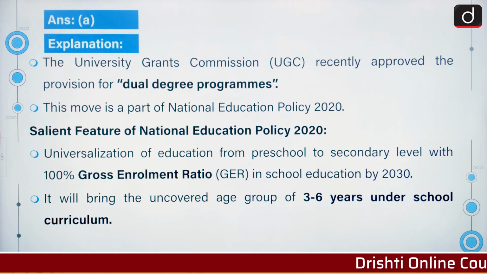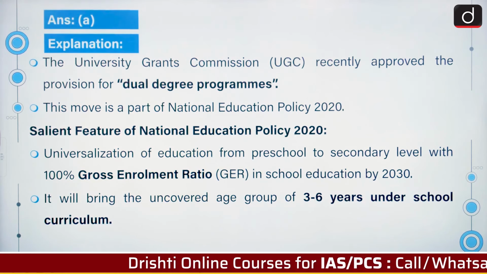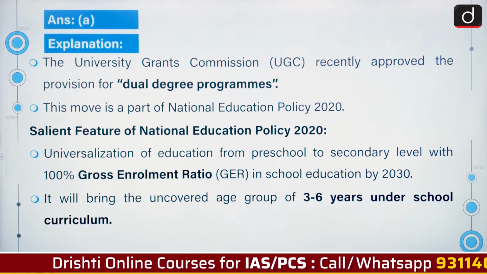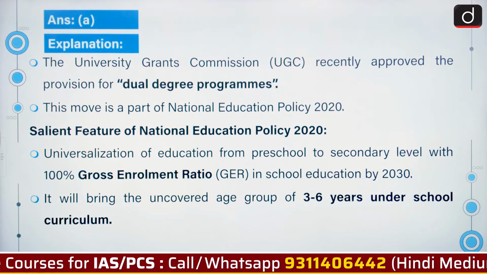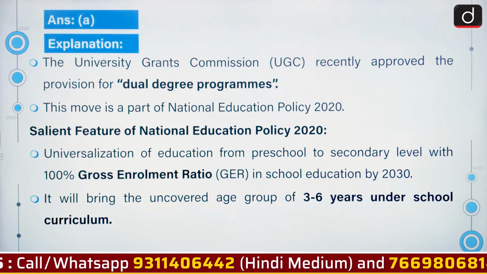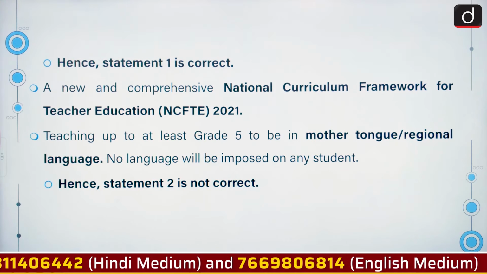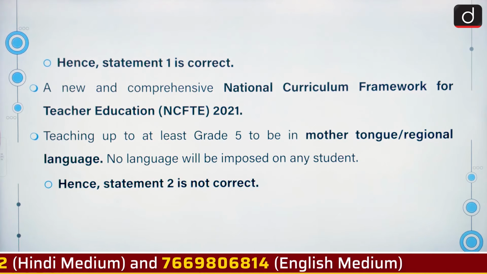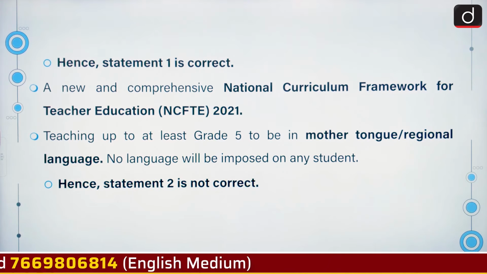The University Grants Commission recently approved the provision for dual degree programs. This move is a part of National Education Policy 2020. Universalization of education from preschool to secondary level with 100% gross enrollment ratio in school education by 2030 is one of the salient features of NEP. It will bring the uncovered age group of 3 to 6 years under school curriculum and a new and comprehensive national curriculum framework for teacher education 2021. Teaching up to at least grade 5 to be in mother tongue or regional language. No language will be imposed on any student.